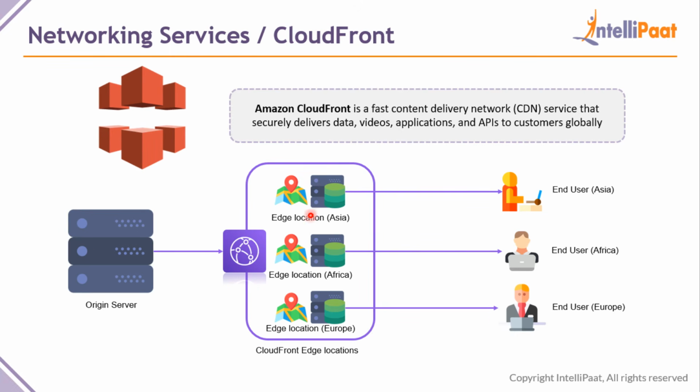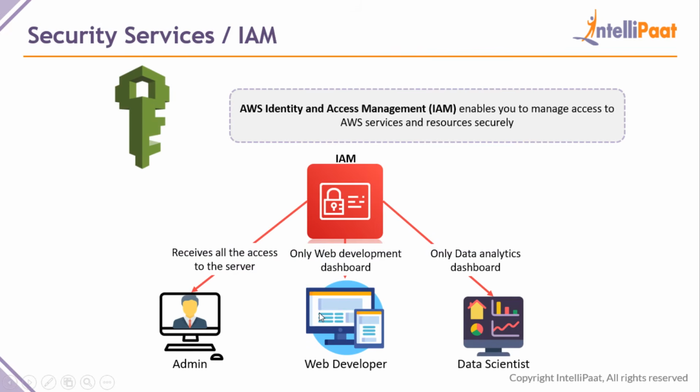If this particular location does not have the content, it does not say, I don't have the content. It goes back to the origin server, collects the data, stores it here and sends it back to the end user. So basically a content delivery network is used to deliver data, videos, applications to customers globally. You can set up edge locations in any location in the world where AWS is providing services, and it provides high availability of data and videos in all of those locations.